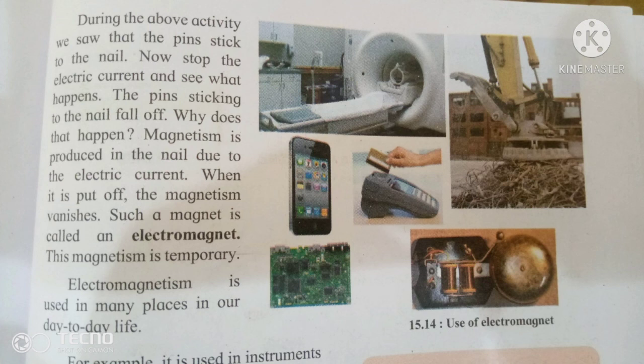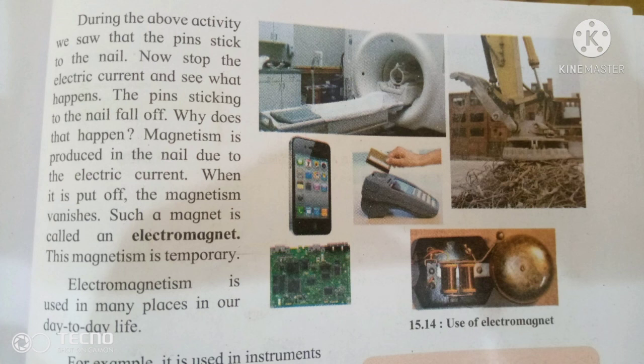This magnetism is temporary. That means when electricity moves through the iron nail, magnetic fields are created in the iron nail. But when the electricity stops moving through the iron nail, the magnetism or magnetic energy is destroyed or vanishes in this iron nail. That is known as an electromagnet or temporary magnetic field. Temporary magnetic field means when electricity moves through the iron nail, a magnetic field is created. When electricity stops, the magnetic field stops.